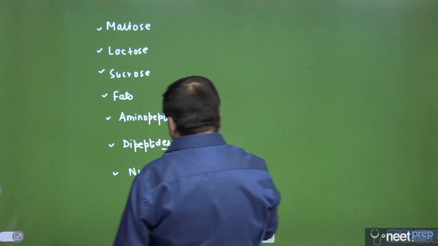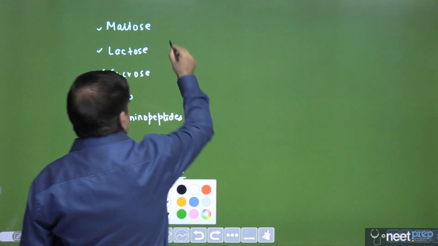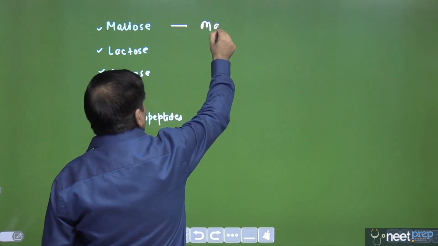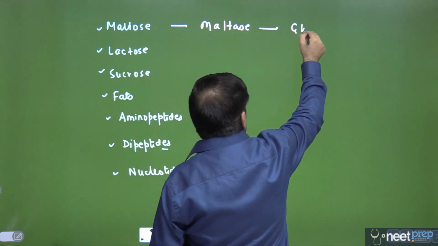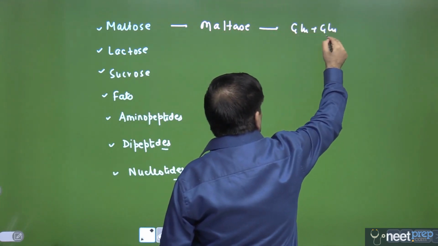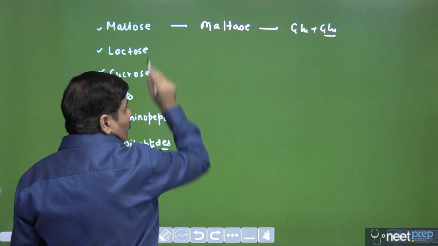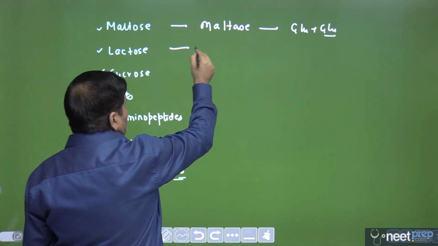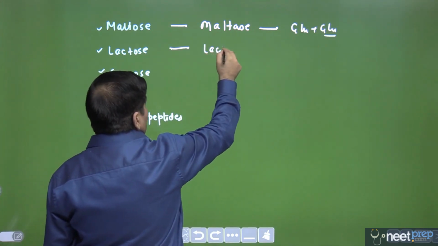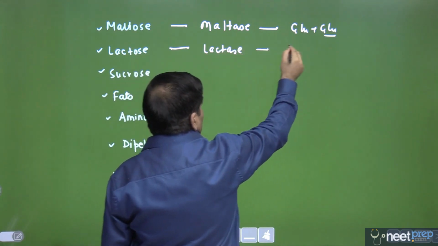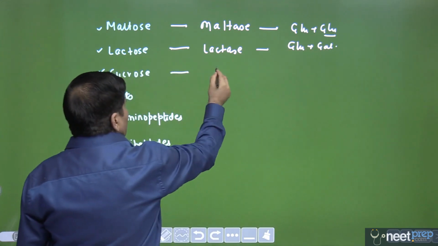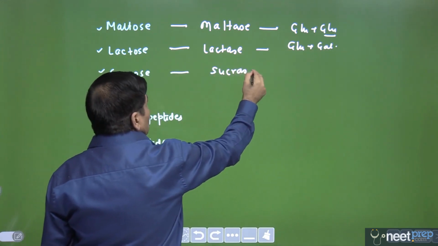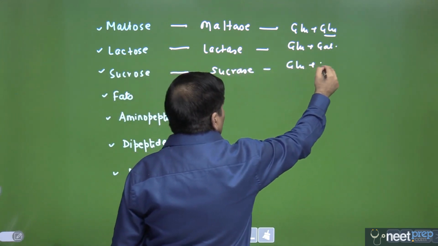Now this is very simple. I need maltase, which will hydrolyze maltose into 2 molecules of glucose. This is the end of the digestion process for starch. And for lactose, there has to be lactase, which will hydrolyze it into glucose and galactose, and there should be sucrase, which gives glucose plus fructose.